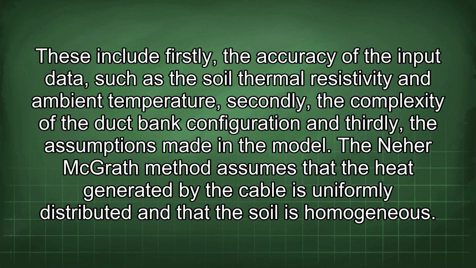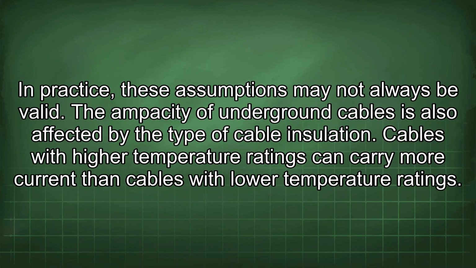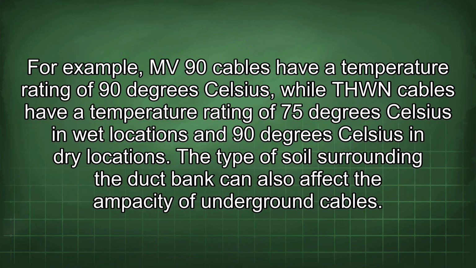The Neher McGrath method assumes that the heat generated by the cable is uniformly distributed and that the soil is homogeneous. In practice, these assumptions may not always be valid. The ampacity of underground cables is also affected by the type of cable insulation. Cables with higher temperature ratings can carry more current than cables with lower temperature ratings. For example, MV90 cables have a temperature rating of 90 degrees Celsius, while THWN cables have a temperature rating of 75 degrees Celsius in wet locations and 90 degrees Celsius in dry locations.